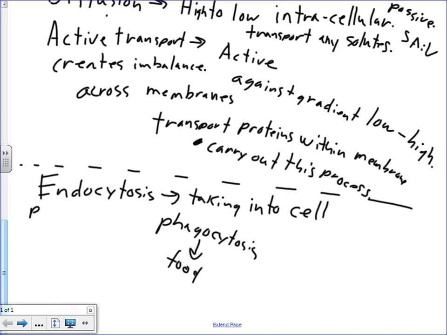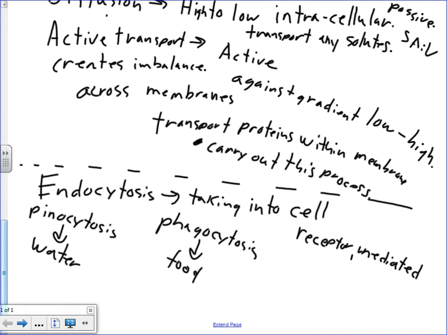We had pinocytosis, which had to do with water. And we had receptor mediated, and that was for hormones.